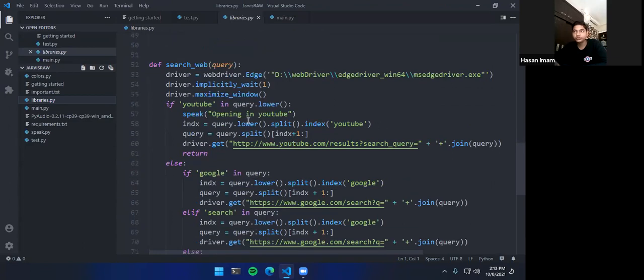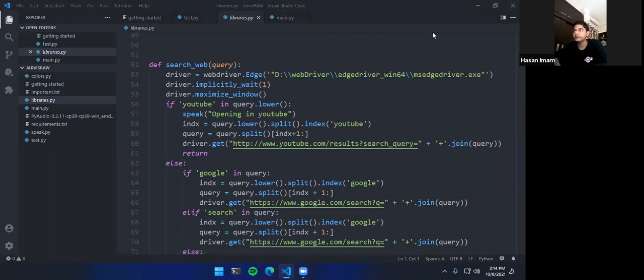Then we have search query. If a user says YouTube, then you have to open YouTube. If a user says Google, you have to open Google. So that's the basic ideology of a simple AI. I'm saying simple AI again and again because the real AIs, like Google Assistant and Siri, are made on machine learning algorithms, way too advanced for our syllabus.